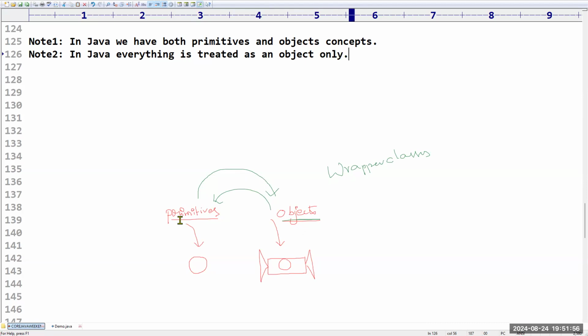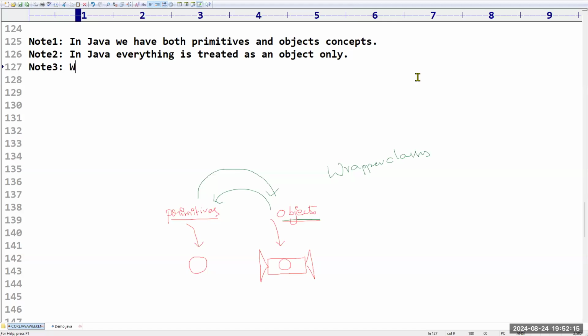Sir, already primitives are there. Only for fundamental purpose, we will use the primitives. But in real time, we will always use objects, not primitives. So then how can you handle primitives? That is the reason we have the third point.